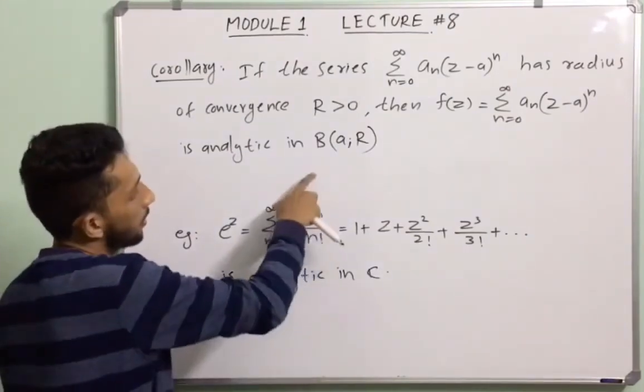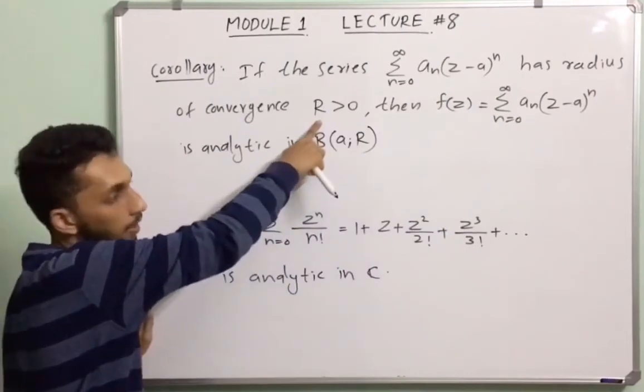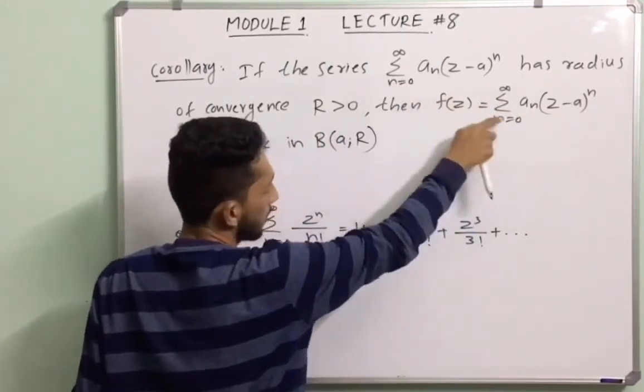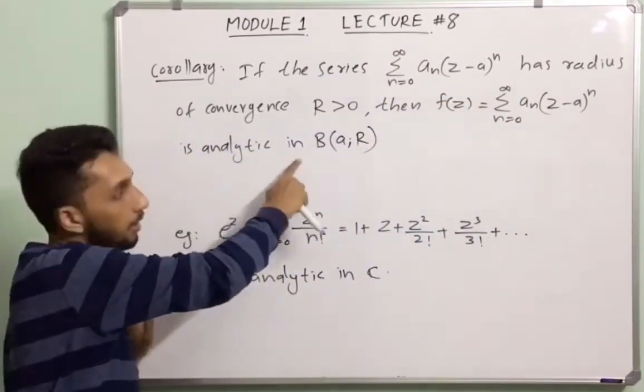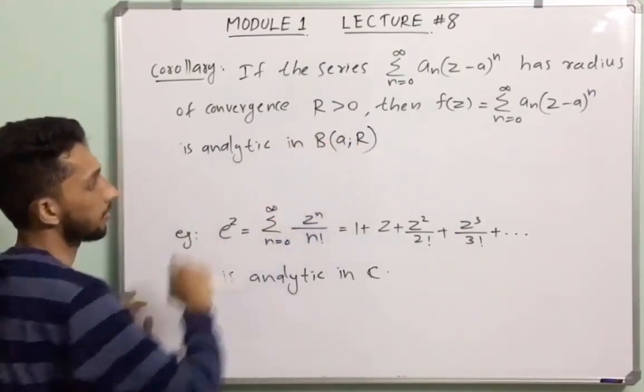That means the same function f of z is analytic in the region with the center a and radius r.